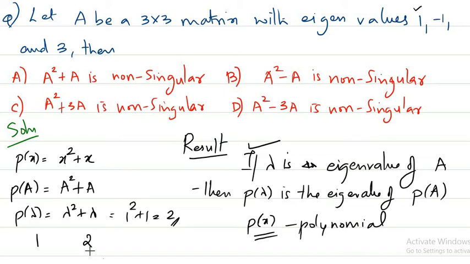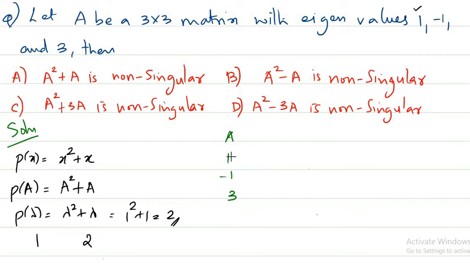Okay, so let us make a small table and we'll finish off the problem. We are given the eigenvalues of A are 1, -1 and 3. Now we'll find the eigenvalues of A square plus A. This is lambda. Lambda is 1. For A square plus A, you should have the eigenvalue lambda square plus lambda. That means 1 square plus 1, that is 2. Then -1 squared plus -1, that is 0. Then 3 square plus 3, 9 plus 3 is 12.